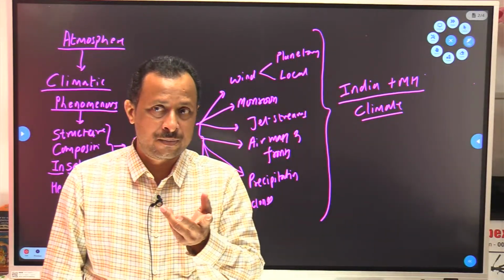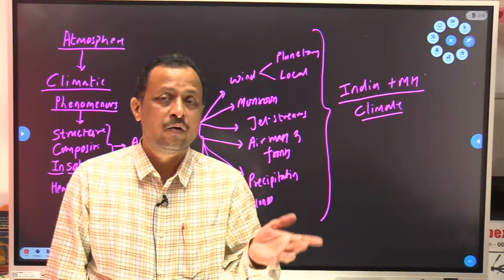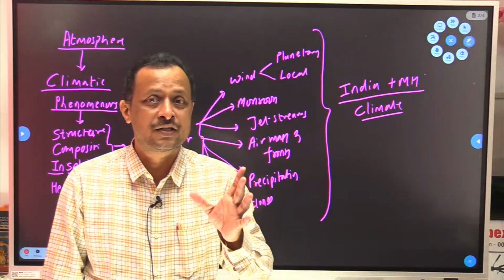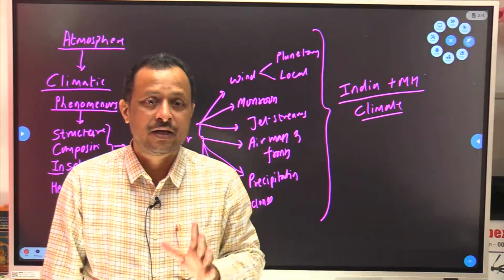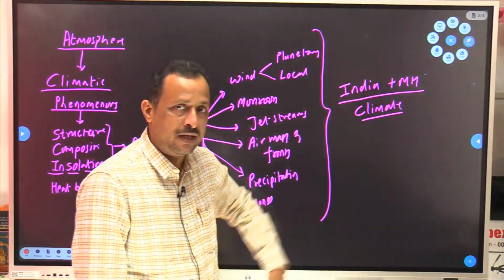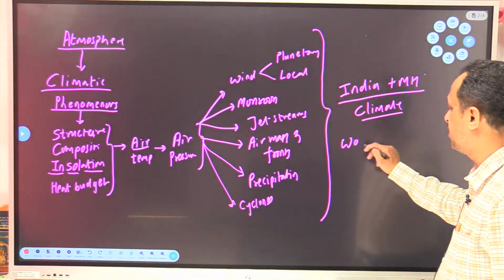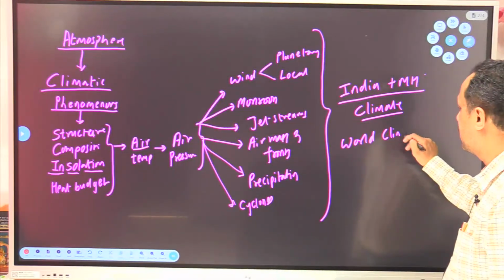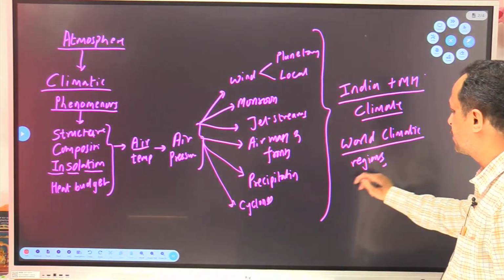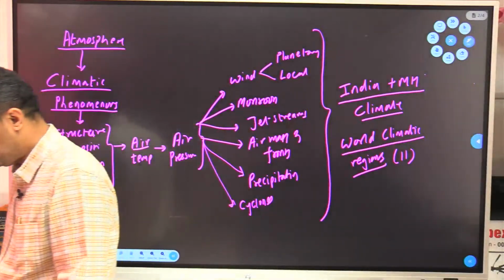How this cycle is developed? What are the monsoon theories? What is the journey of monsoon? What is the distribution of rainfall? Matlab, where and how much rainfall is received in India? That part is considered in Indian climate. Whatever is climate of India, same about Maharashtra. And for world, what we study? We study world climatic regions. There are 11 climatic regions of the world which we will study very well.